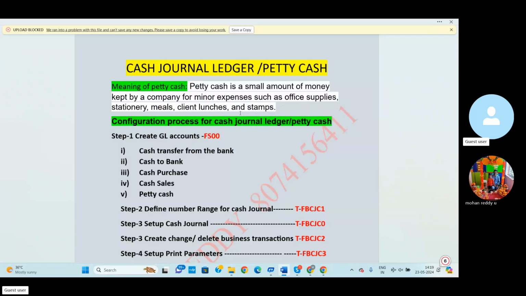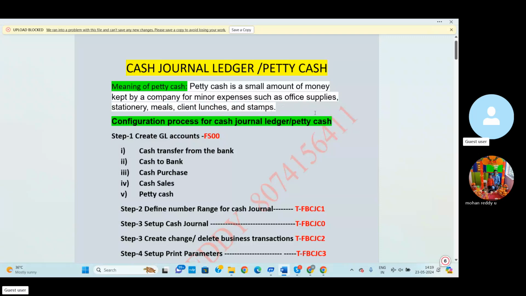For example, office maintenance, stationery purchases, staff meals, staff food expenditures, and client visit time, client maintenance, food and accommodation. Whatever the unexpected expenditures and small expenditures, for these purposes we can use petty cash.